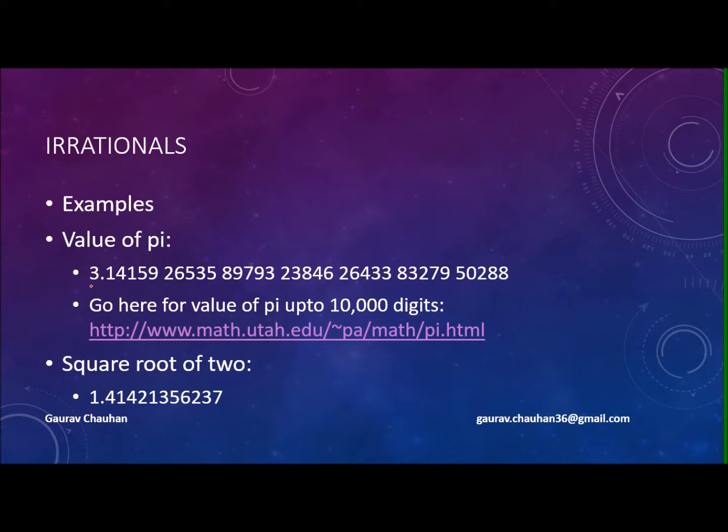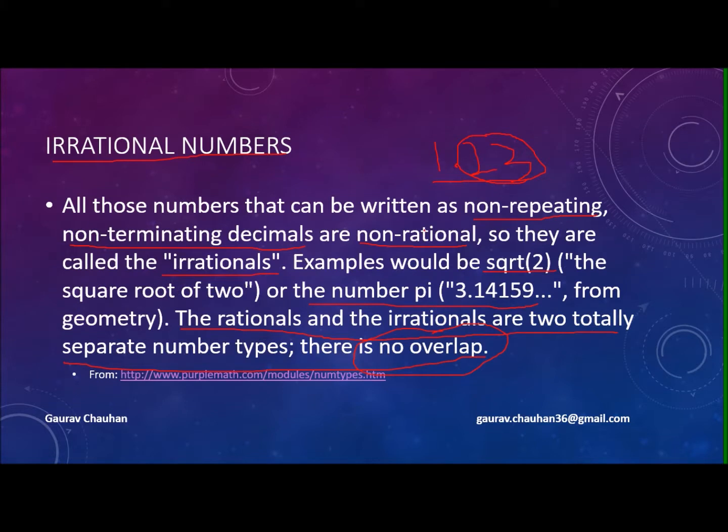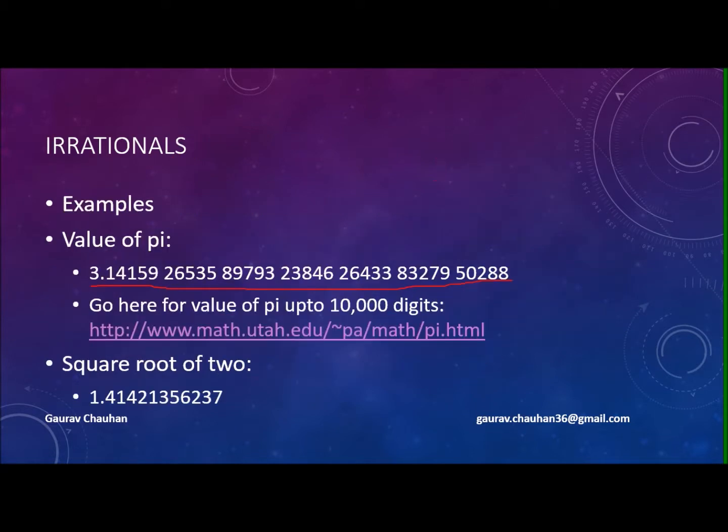So here is the example of pi, and you can see the value of pi. You can see that it is a non-repeating and non-terminating decimal. It is continued. You can check this link for the value of pi up to 10,000 digits. Same thing is true for square root of 2.